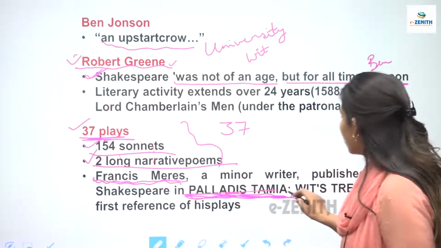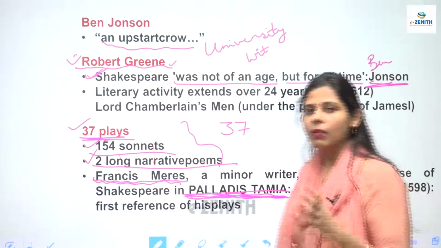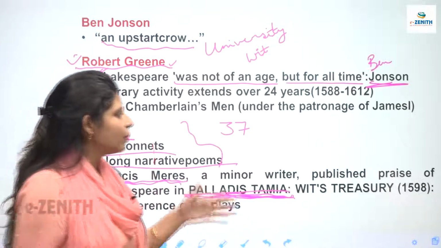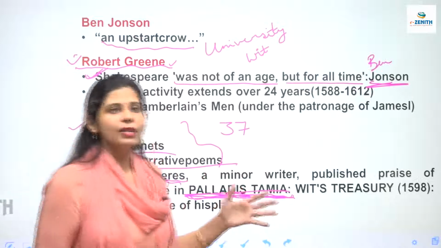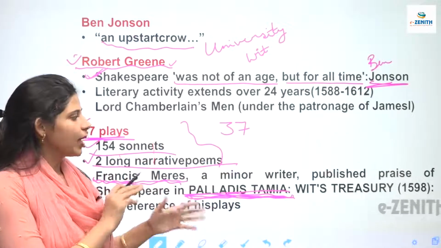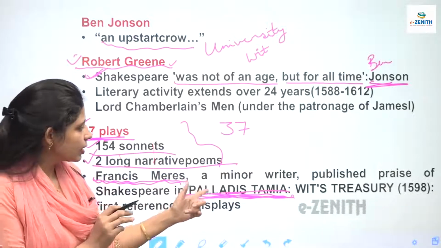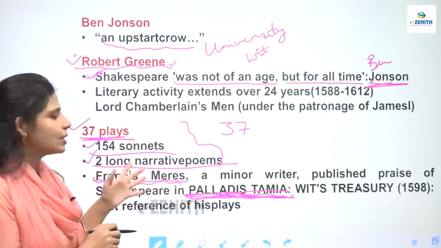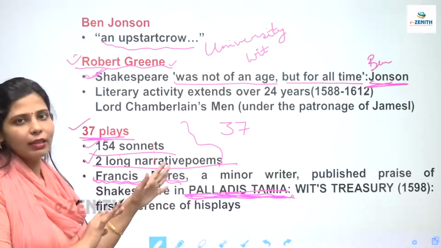In this work, for the very first time, the reference to Shakespeare's plays was given. So the first praise Shakespeare's plays received, or the first reference to them, was in this work, Palladis Tamia, written by Francis Meres. He was a minor author at that time.